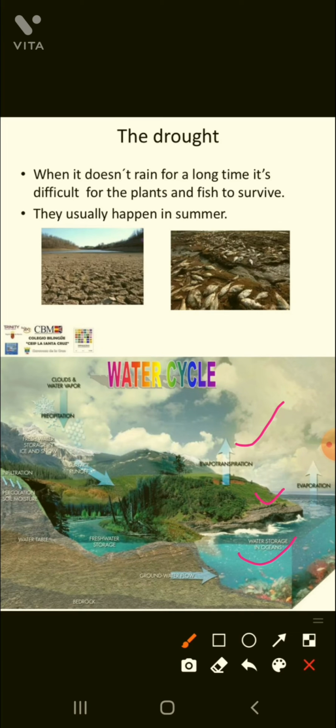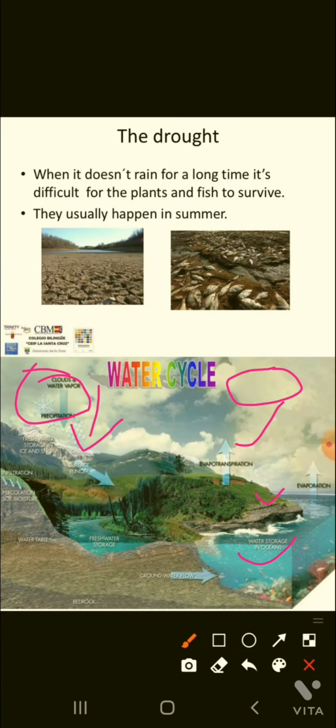After reaching a certain height, very cool air is present in the atmosphere. Due to cooling, this atmospheric water vapor condenses into tiny droplets and clumps together. एक दूसरे के पास आ जाती है बूंद, एक स्मॉल ड्रॉप्स में चेंज जाती है, and clouds का फॉर्मेशन होता है एटमॉस्फेयर में. And whenever these clouds become heavier, then it comes again in the form of rain. तो ये इस तरह से चलता रहता है, this is known as water cycle.